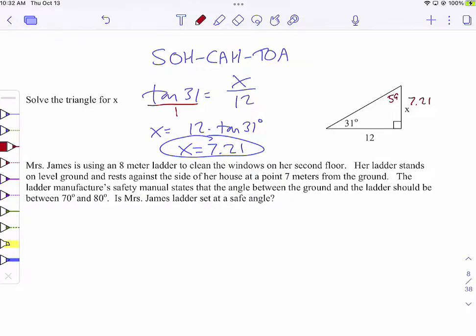Yeah, there's a rule in math that says the smallest side is across from the smallest angle, and the largest side across from the largest angle. And you could likewise say that since this angle is bigger, this opposite side will be bigger than the 31.